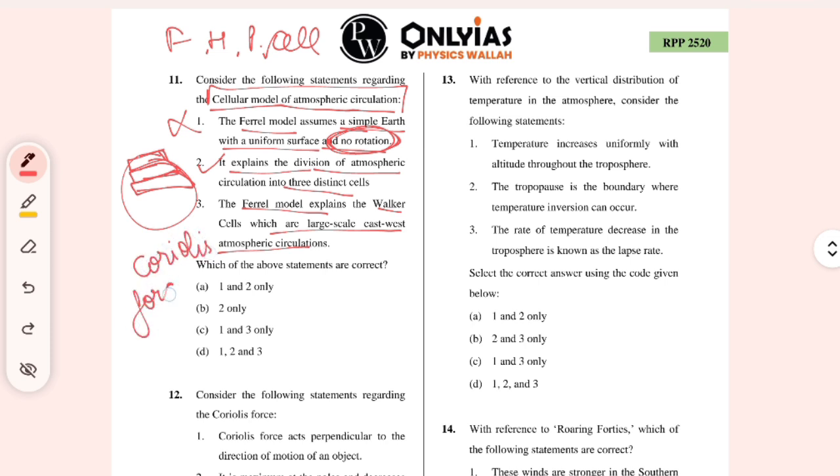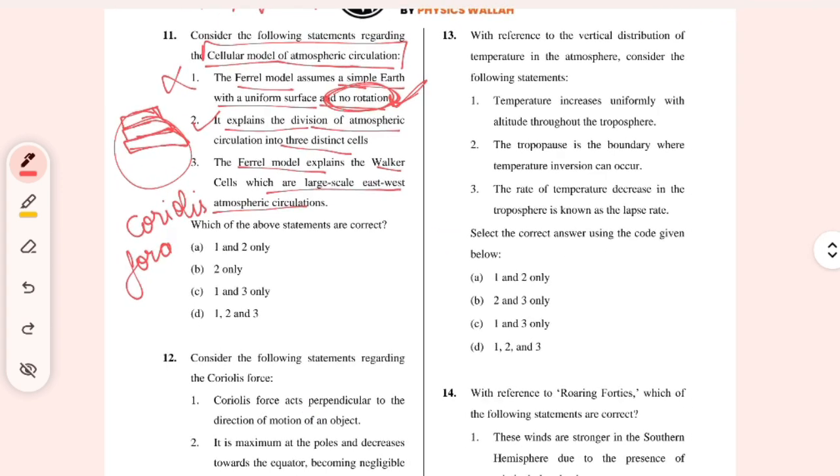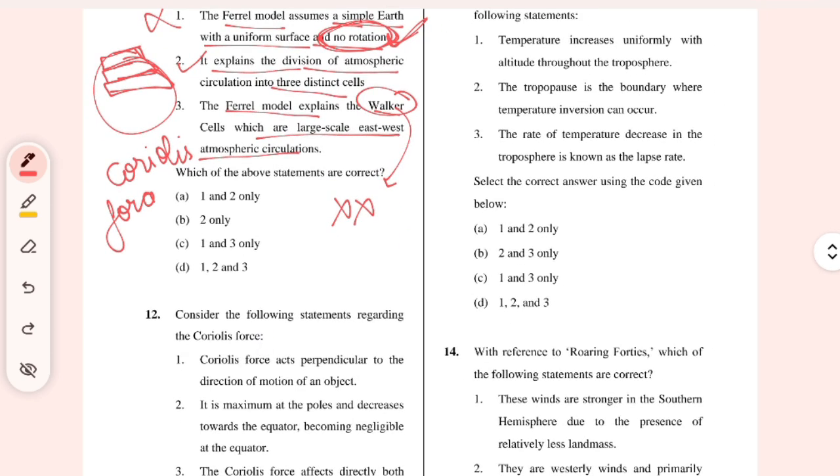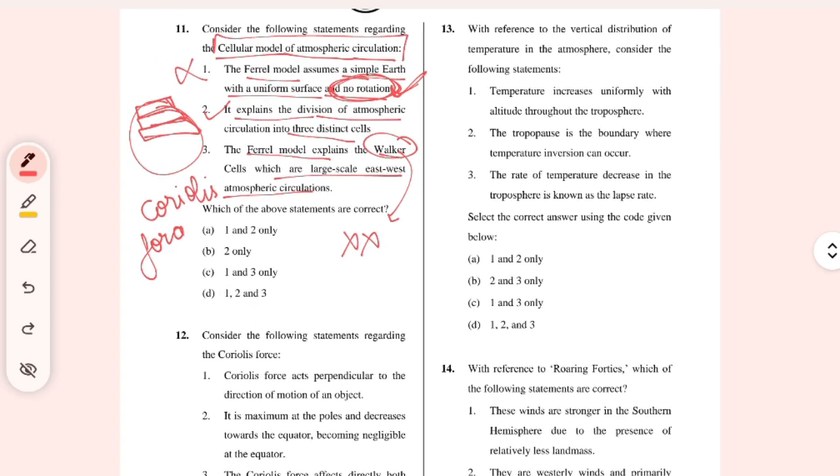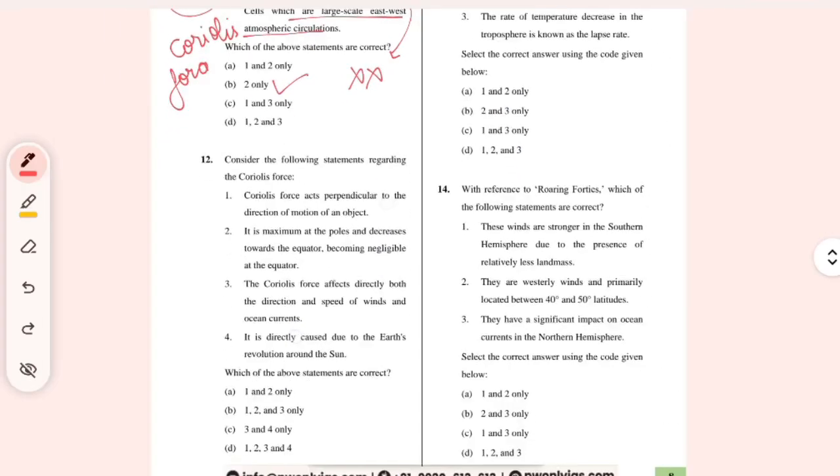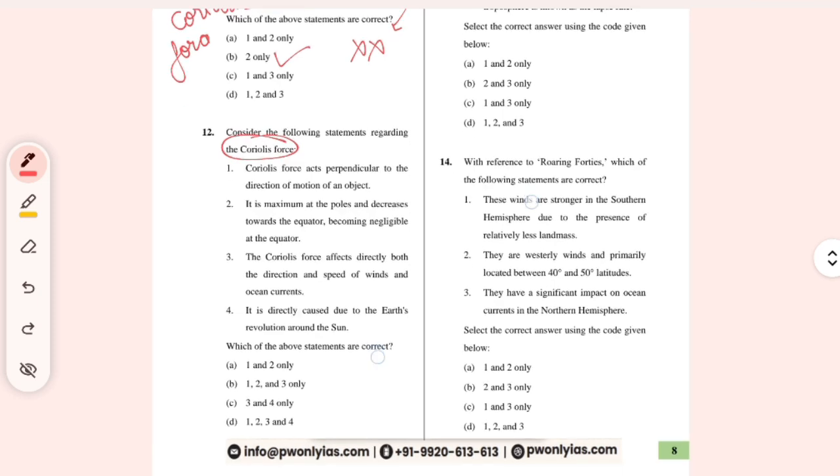That is why I'm saying there is a rotation. It is very early to say that the Ferrel cell was able to explain the Walker cells at a large scale. I don't think they are able to. So only statement 2 is correct.